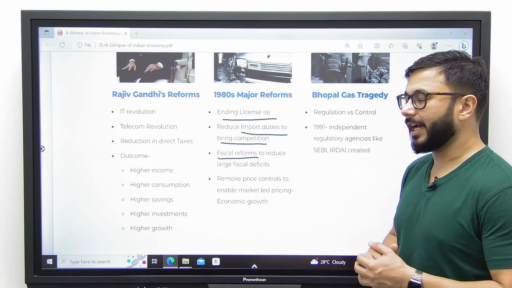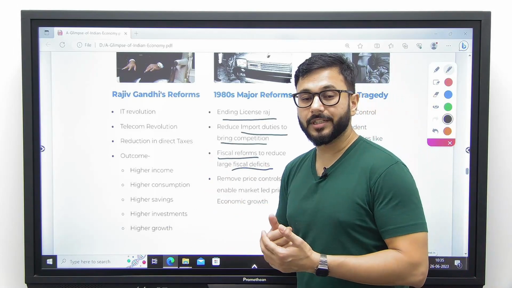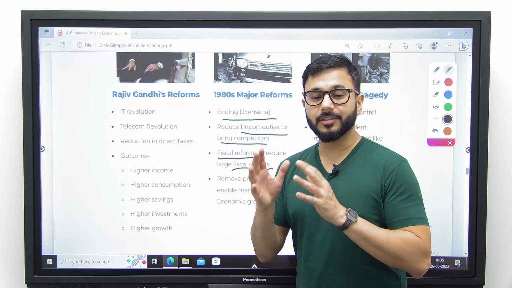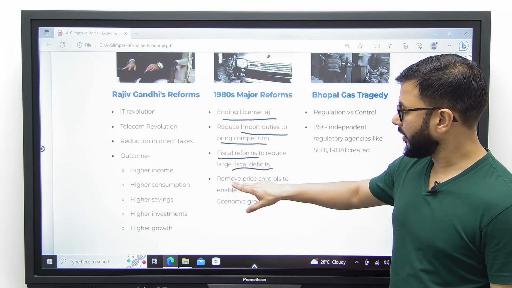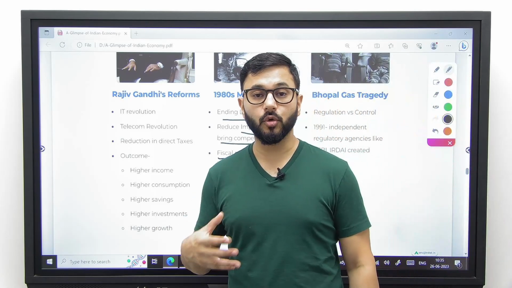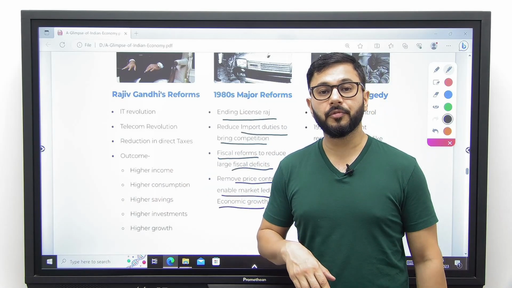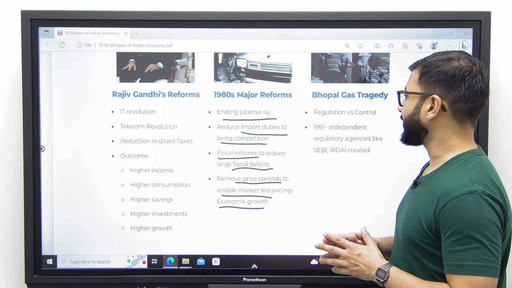Fiscal reforms were carried out to reduce the large fiscal deficit, which means our borrowing started to go down because we realized that fiscal deficit is a real problem, and we cannot keep borrowing money endlessly. Price controls were reduced and market-led economic growth was now pushed. So if an Indian company is not competitive enough, it was not supported to the extent it was supported before. These were the major changes.